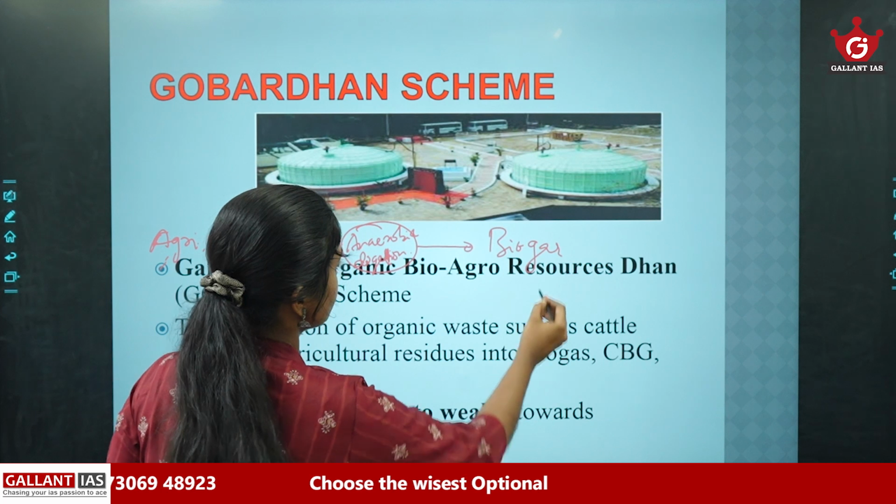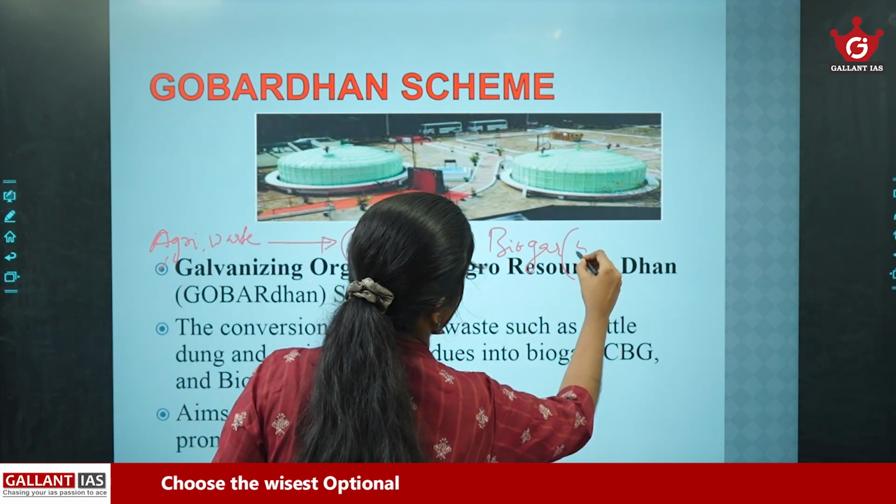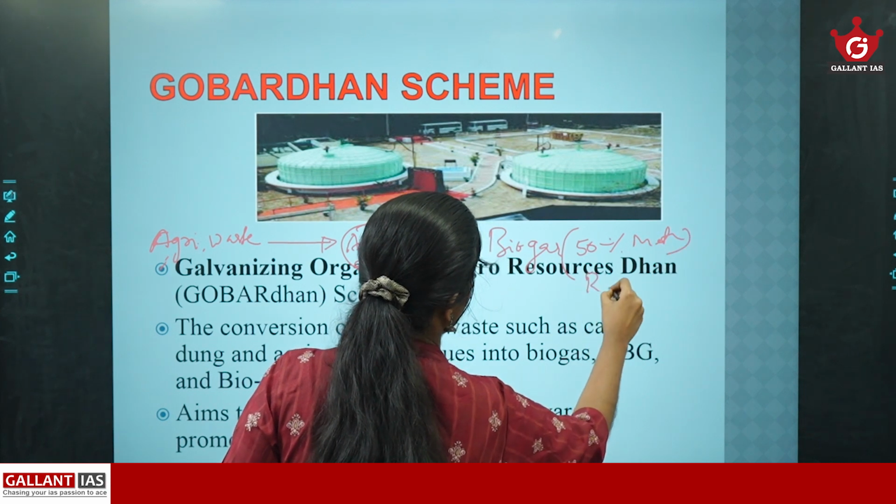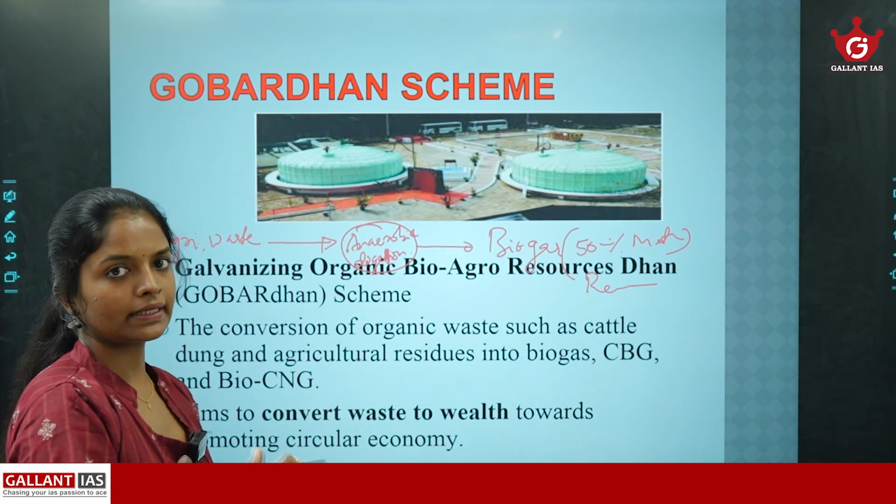In this biogas, 40 to 50% is methane, and the remaining are impurities like carbon dioxide, hydrogen sulfide, etc.